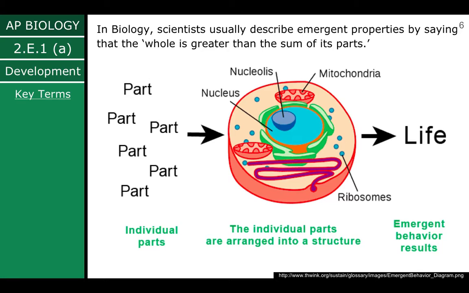In biology, scientists usually describe emergent properties by saying that the whole is greater than the sum of its parts. So we have those individual parts, arranged into a structure, and the combination of those structures creates emergent behavior, which gives us a much more complex life.